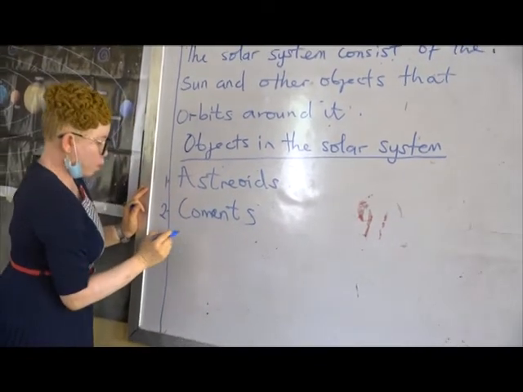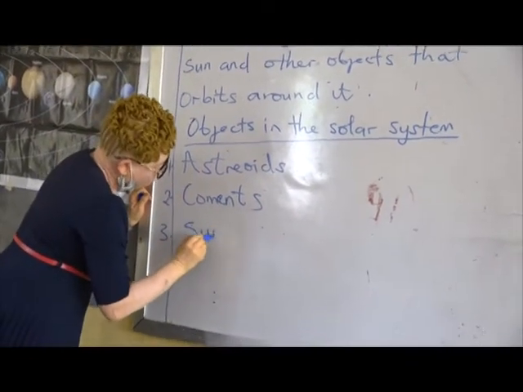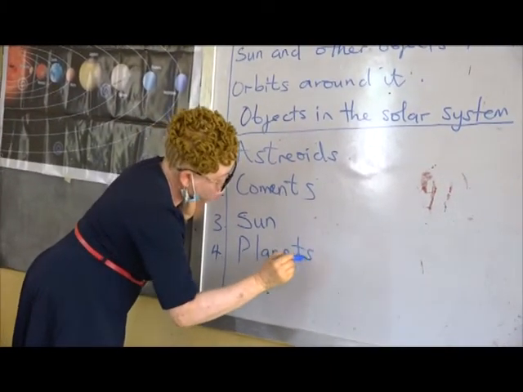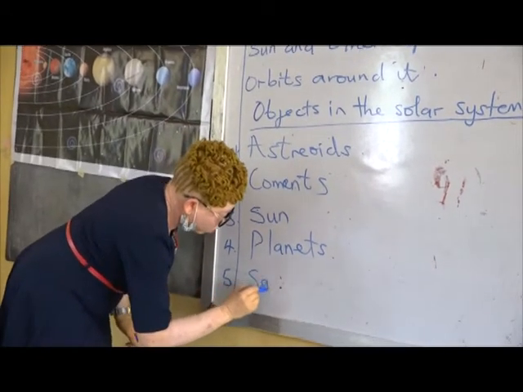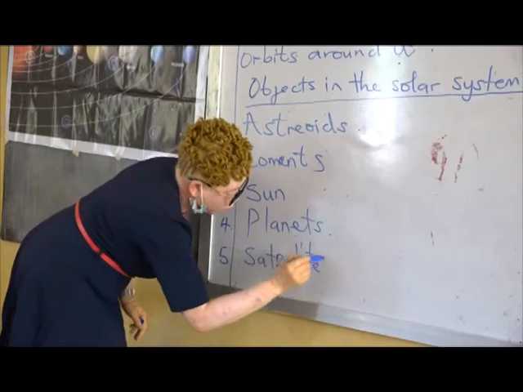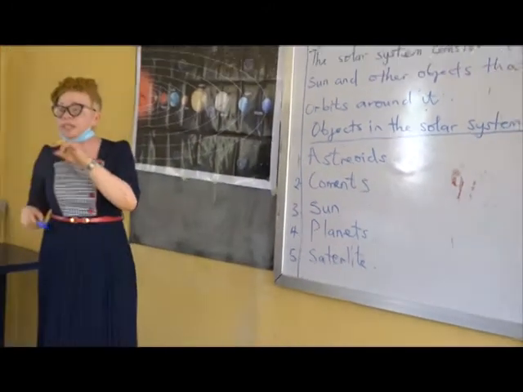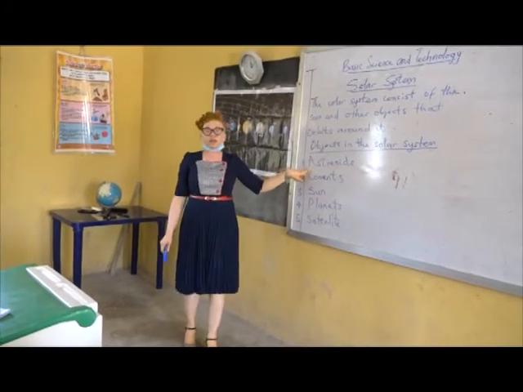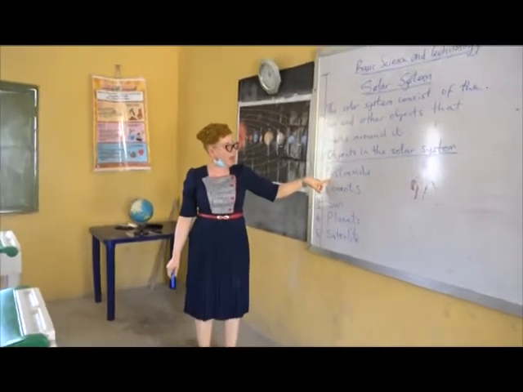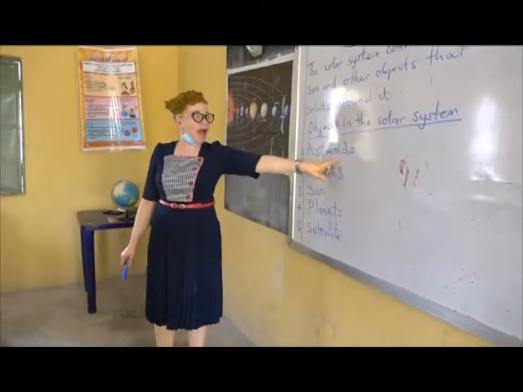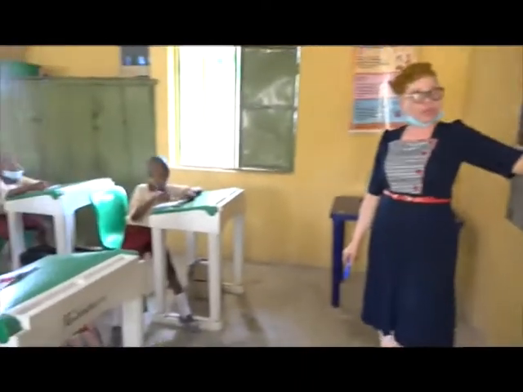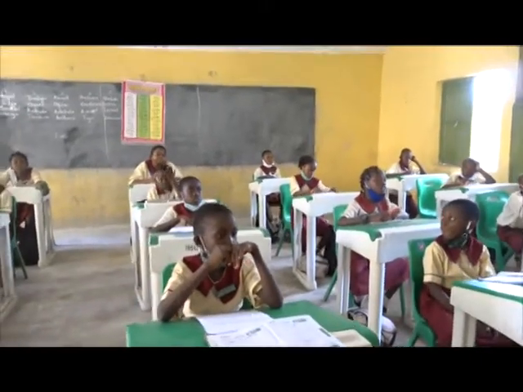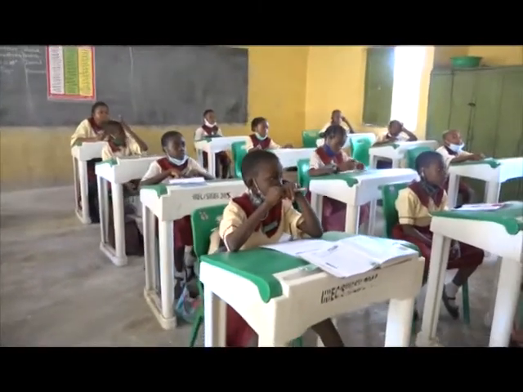Number three, we have the sun itself, which is also part of the solar system. We have the planets. Say it, everybody. Planets. And the satellites. Say it, everybody. Satellites. Now, we have five objects in the solar system. The first one is asteroids. Number two, we have the comets. Then the sun itself. You know, the sun is a major object there.